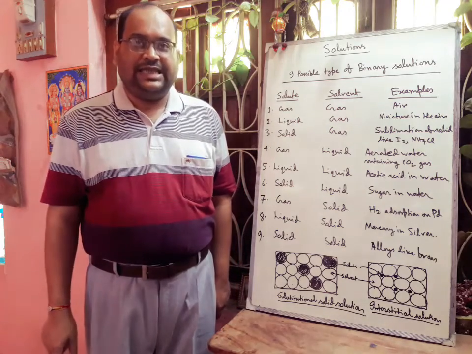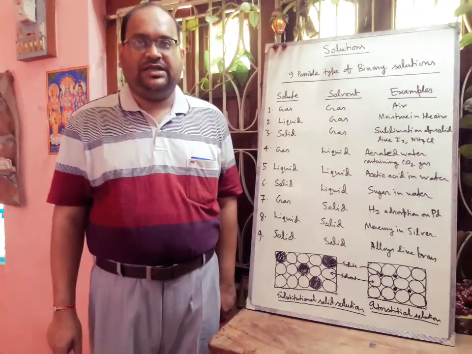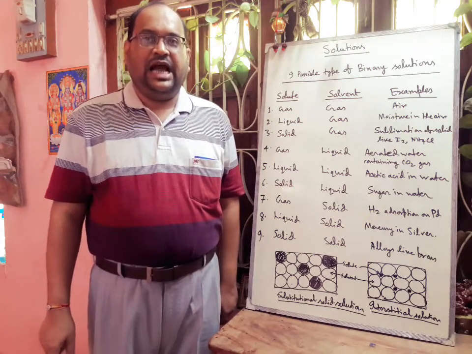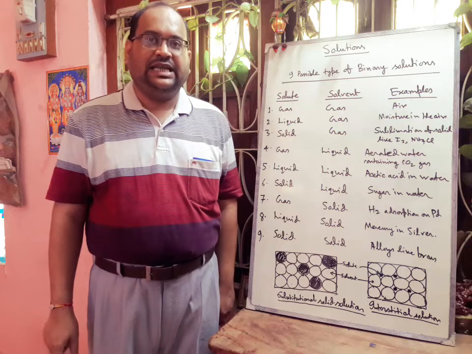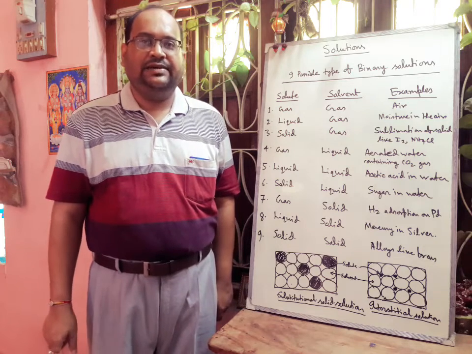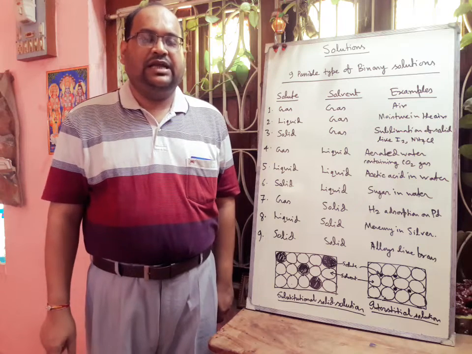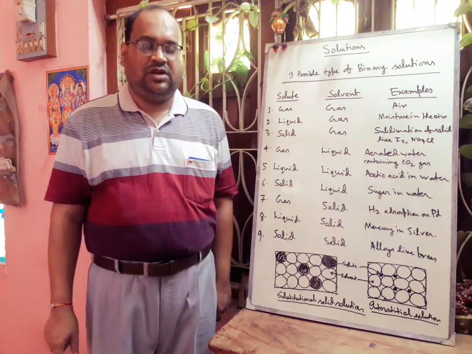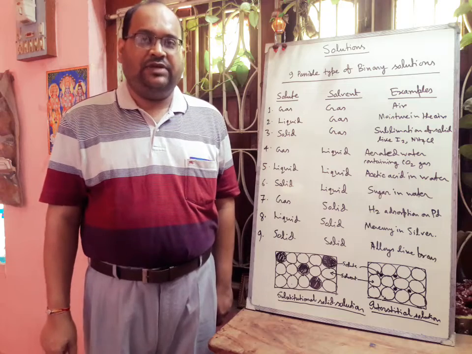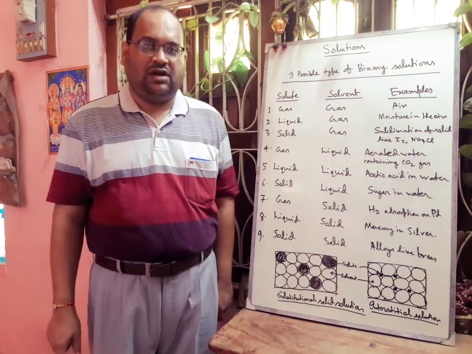Next, depending upon the nature of the solvent, we have the following 3 main types of solution. One is gaseous solution. All gases and vapors form homogeneous mixtures, and therefore mixtures of gases are regarded as solutions. Here in air, oxygen and carbon dioxide amounts are less, so they are called solute, and nitrogen amount is highest, that is why it is called solvent.